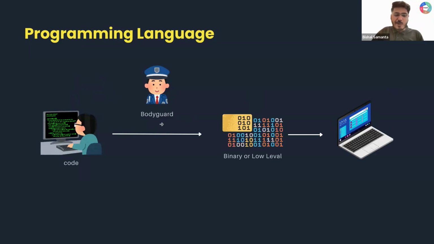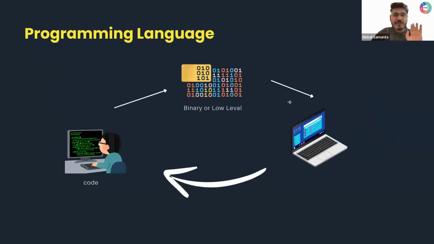Do you know what this bodyguard is actually called? Either this can be an interpreter or this can be a compiler. The task of the interpreter or compiler is to convert your English-like language, your programming code, into a low level code or binary code which your computer processor can understand and execute, and give you some kind of output. Yes or no?